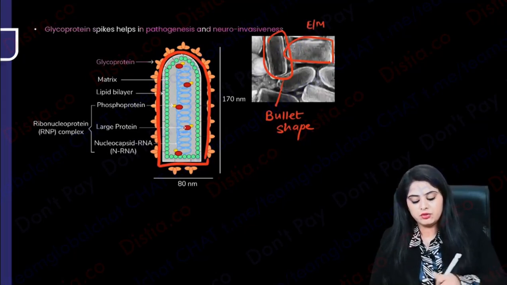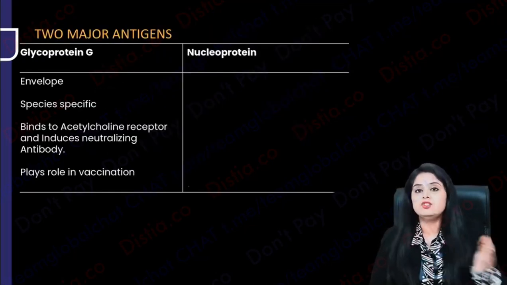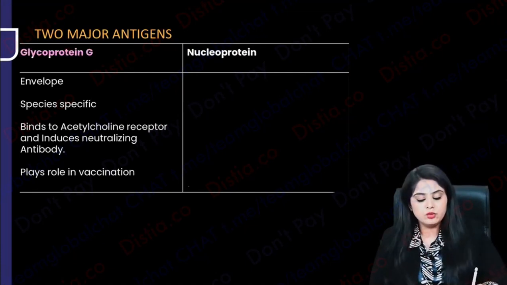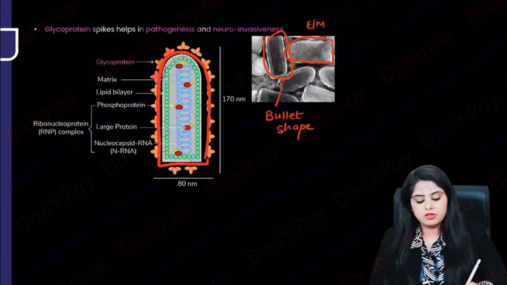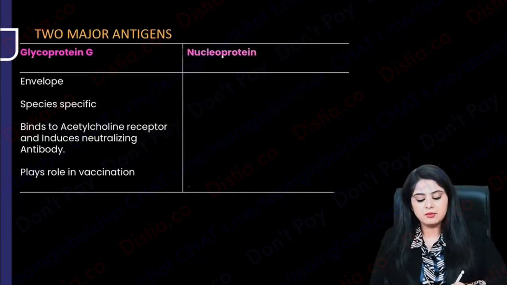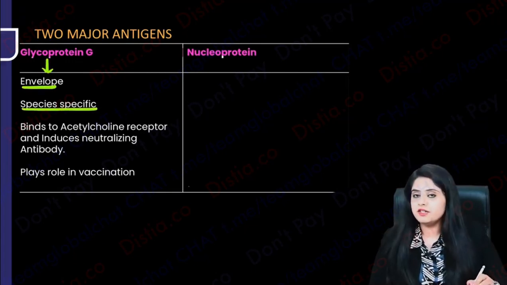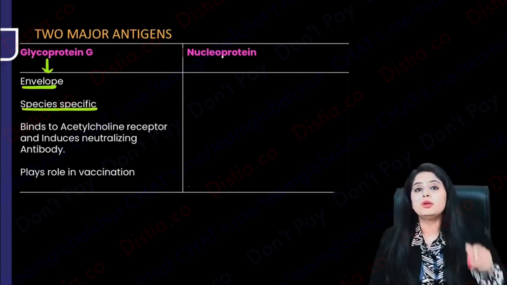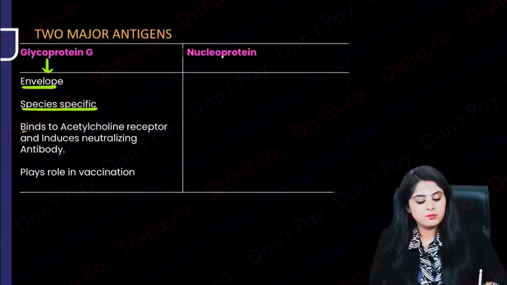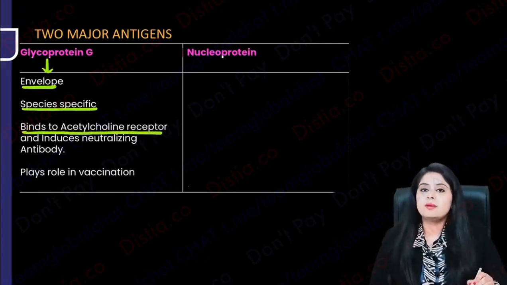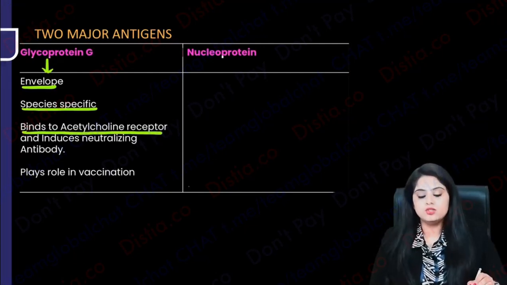It is this glycoprotein. So I have divided the antigens in two columns. One is glycoprotein G, which I'm giving all the importance, which is over here in front of you on the surface. Another is inside, which is the nucleoprotein. That I've kept on the other side, which is less important. So what did I say? Where is glycoprotein G present? It is present in the envelope. Is it going to be species specific? Yes. This is the one that is going to bind onto the receptor. In rabies, there is binding to the acetylcholine receptors.